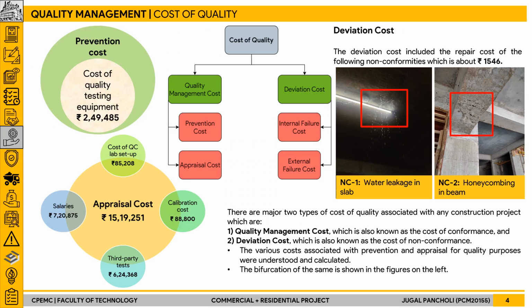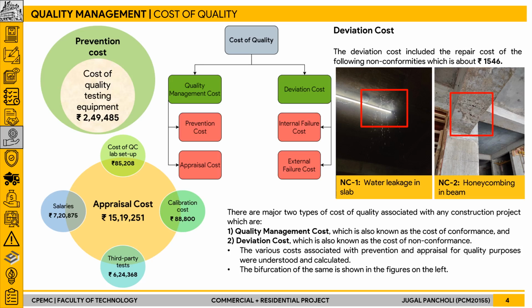So the last exercise which was performed in quality management was cost of quality. Basically, the cost of quality is divided into two major categories, one of which is quality management cost and the other is deviation cost. In quality management cost, the prevention cost was calculated, in which the cost of quality testing equipment was included, which is around